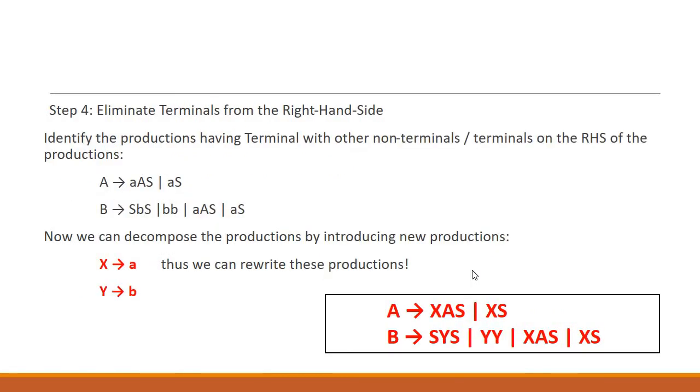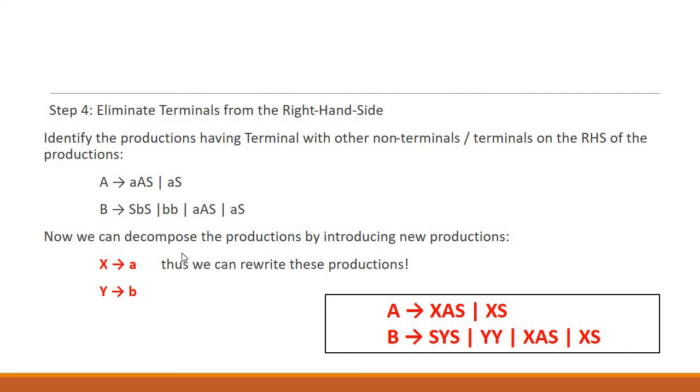Step number 4, eliminate terminals from the right hand side. So we need to identify those productions in which we have multiple terminals or terminals with non-terminals. So A is producing a terminal along with some non-terminals, and A is producing a terminal along with one single non-terminal. Similarly in B we have a terminal and non-terminal, or multiple terminals. So we need to identify such kinds of productions. What we need to do, we need to identify what terminal we are getting in these particular two productions. So we identified that we have one terminal and the other is B.